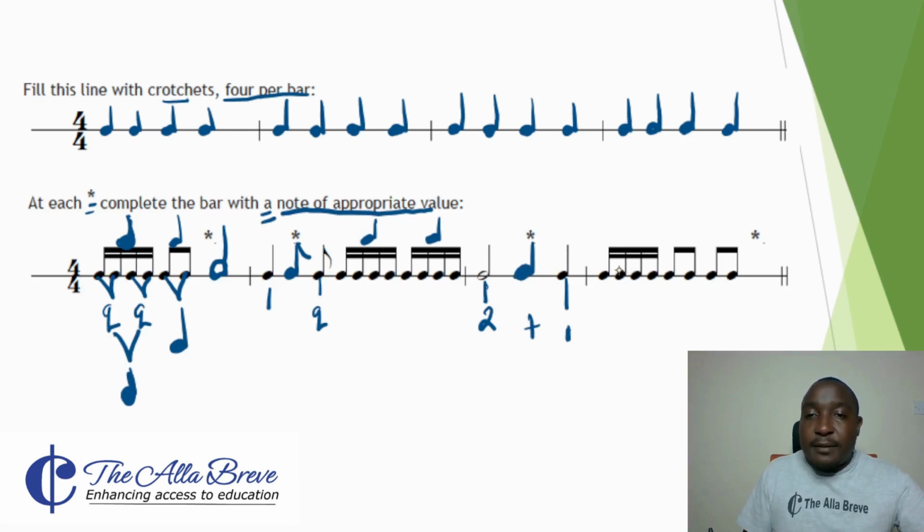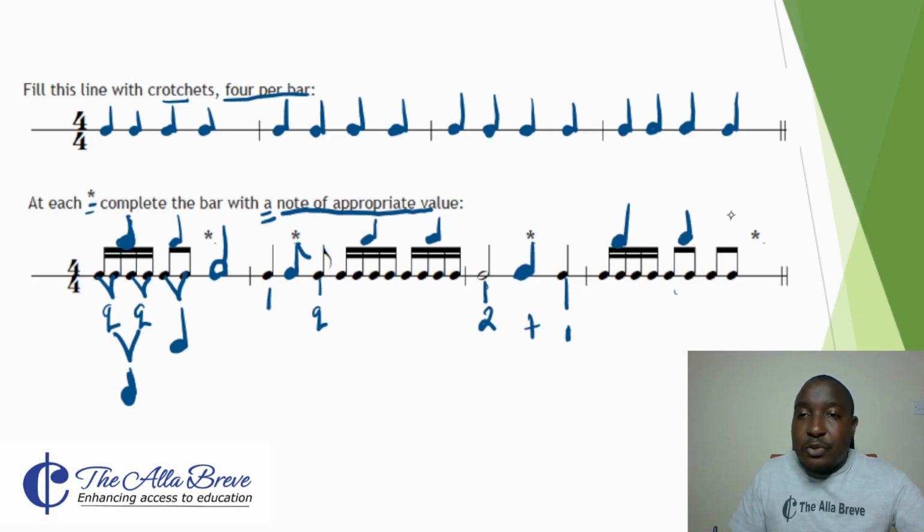The last one, we've seen that 4 semi-quavers make up a crochet. These two quavers make up another crochet. These 2 quavers make up another crochet. So we have 1, 2, 3. We need a total of 4, not 2, not 3. So in this case, it means we add a crochet here.